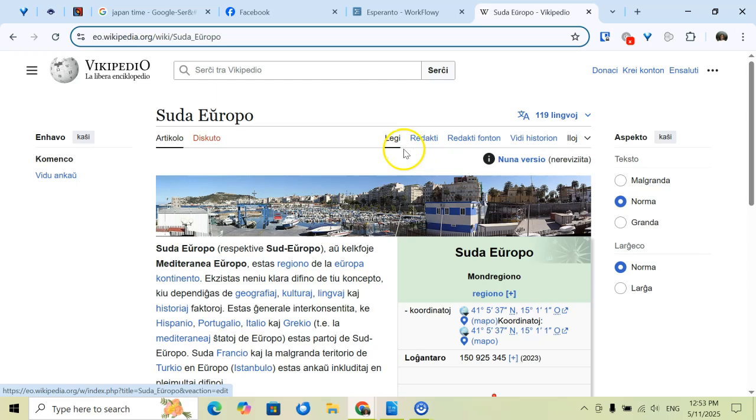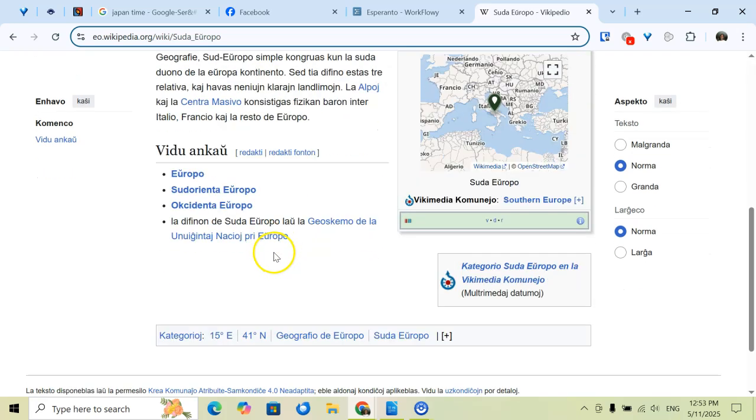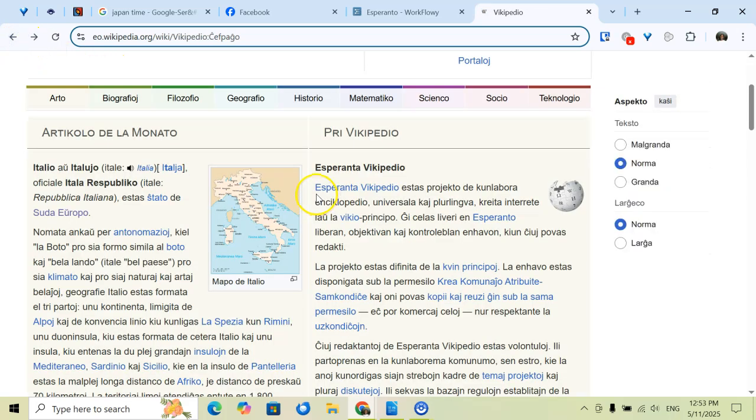So we have here the Scudo. Another thing which I really like about the Esperanto Wikipedia is that, as you can see, everything is in Esperanto. It's not like a partial translation or anything like that. So that's something that's pretty nice. But just as a quick pro tip, if you want to work on your reading in Esperanto, if this is a language that you're studying, you could check out some of the articles here on Wikipedia, or Vikipedio as it's called in Esperanto.